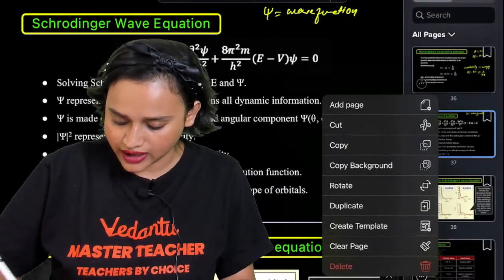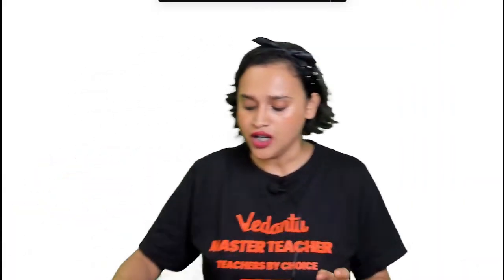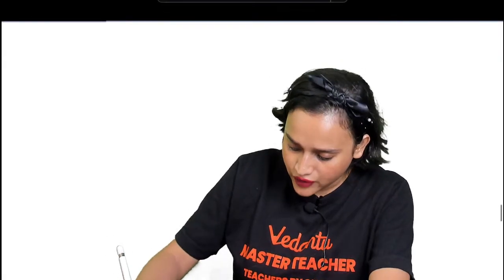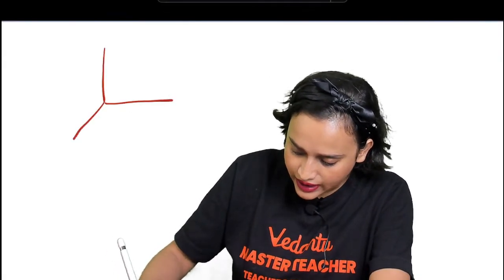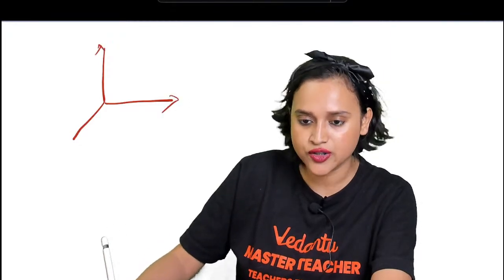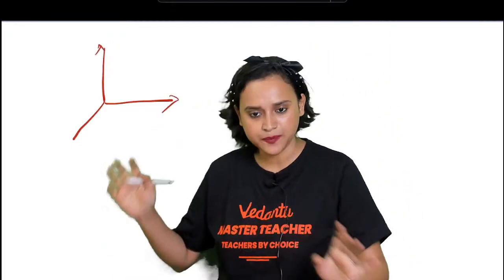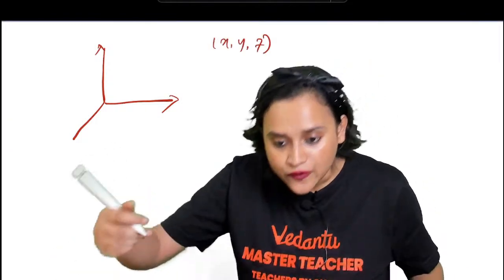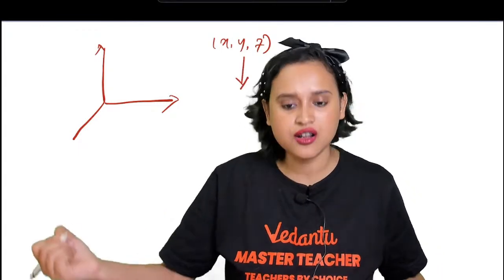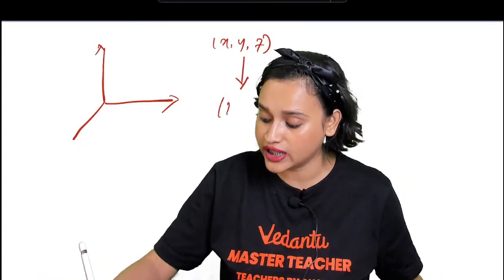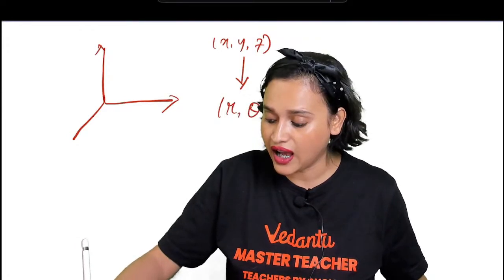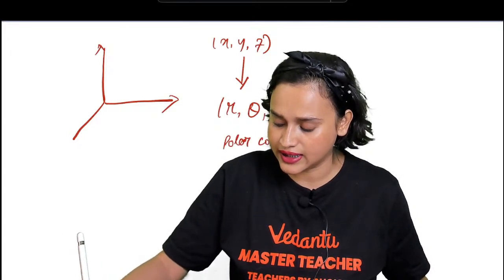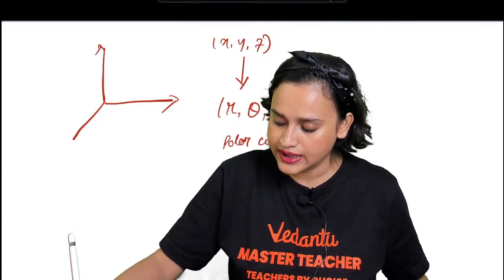Let me add a page here and let me try to explain this. For example, suppose you have your y, x and z. These are your coordinates. So this is your x, this is your y, this is your z, correct? Yes. So this x, y and z, if you solve this in the polar coordinates, then it will become r, theta and phi. What are these? These are your polar coordinates.